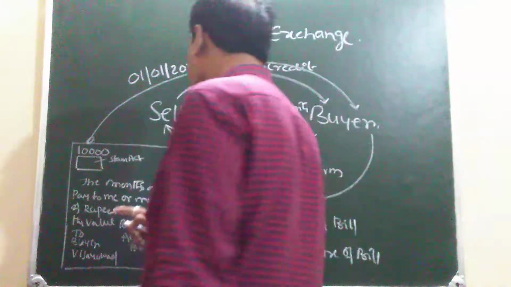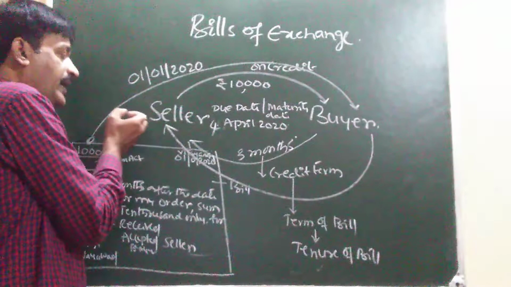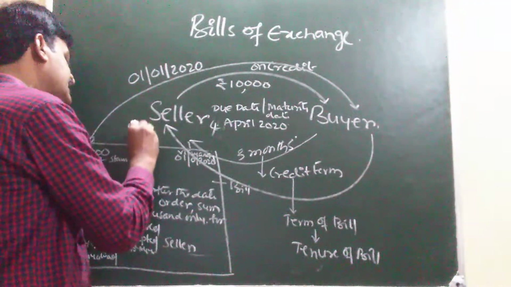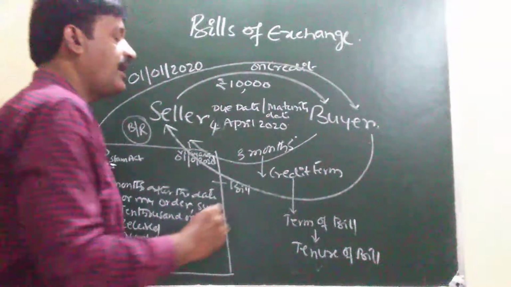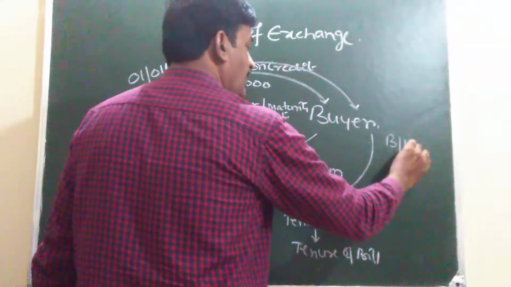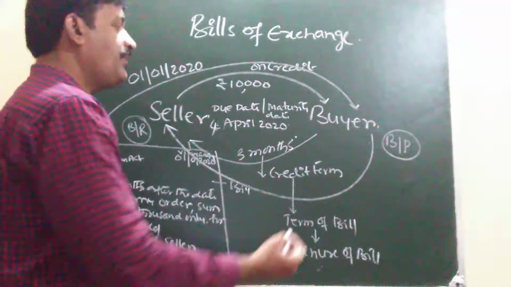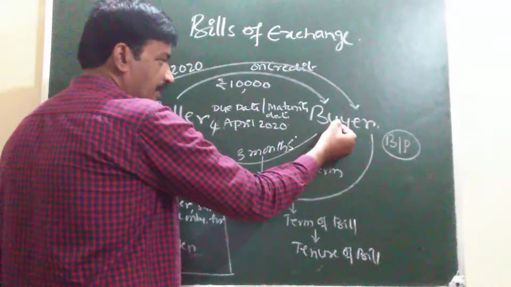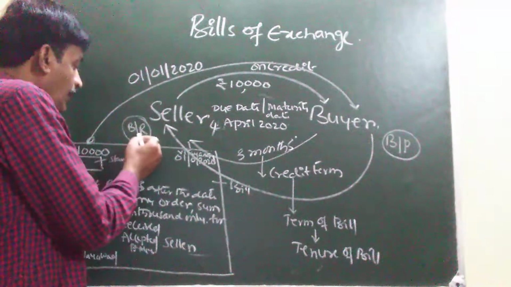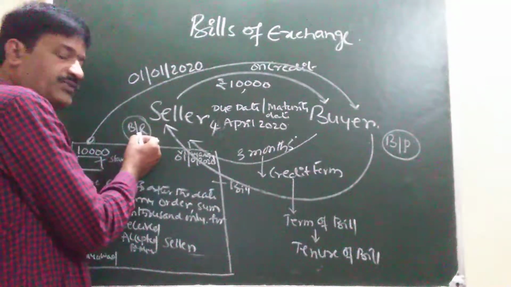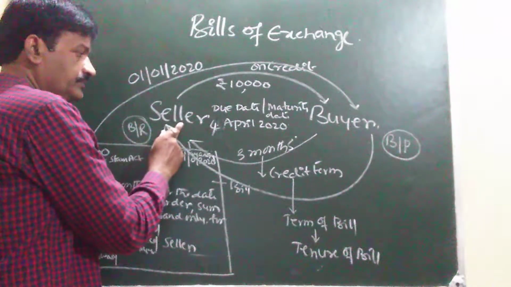From the point of seller, it is a receivable bill. So, bills receivable for whom? Bills receivable for seller, and bills payable for whom? Bills payable for the buyer. Bills payable is a liability for whom? Liability for the buyer up to settlement, and bills receivable is an asset for whom? Asset for the seller.